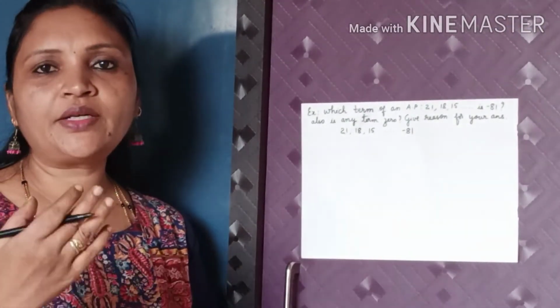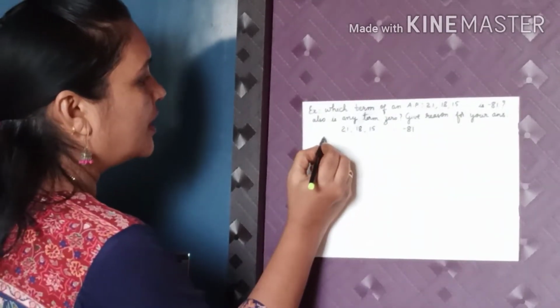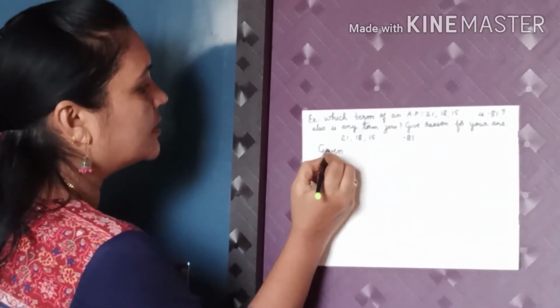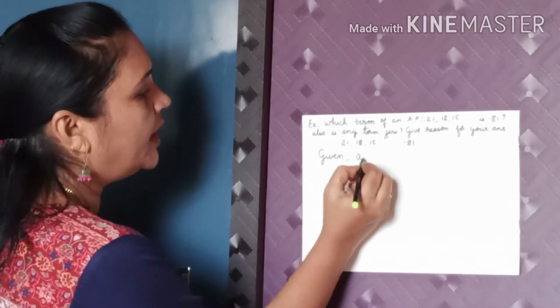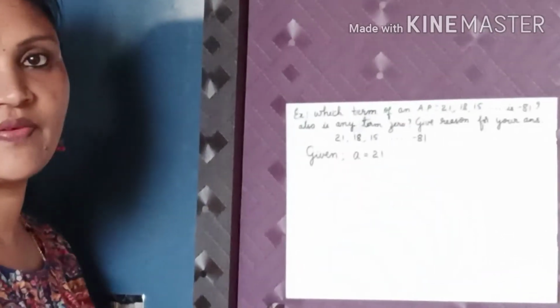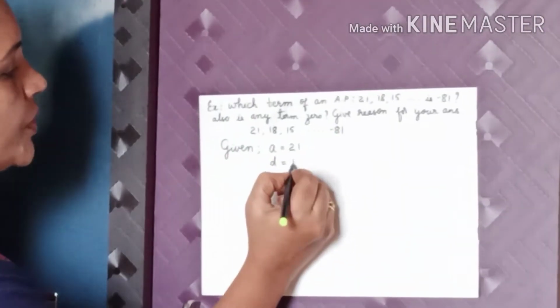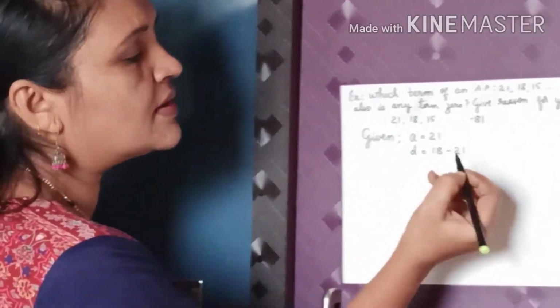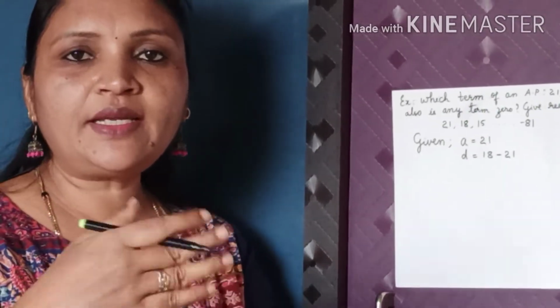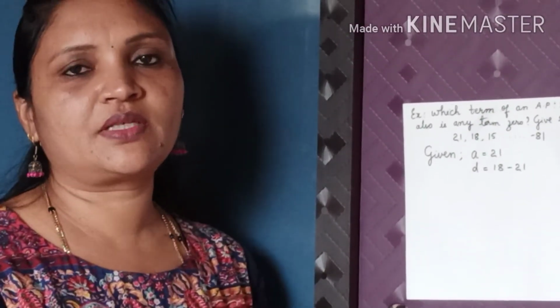Now, write down what is given here. As I said, given A is equal to 21 and D is equal to 18 minus 21, any term subtracted by the previous term.